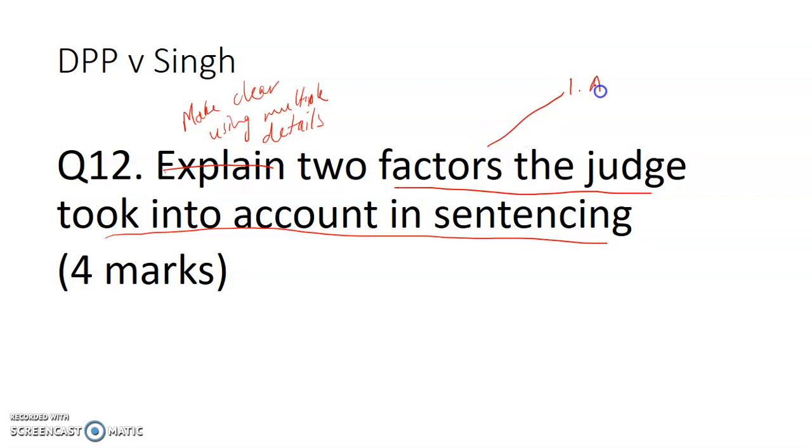So we could look at aggravating factors, mitigating factors, victim impact statement, and guilty plea.